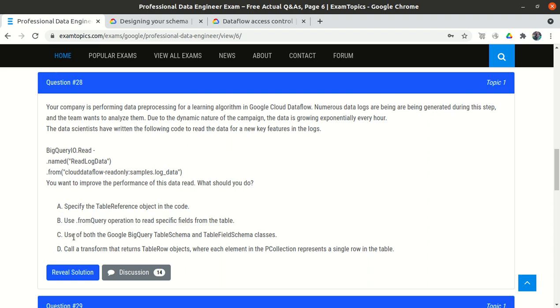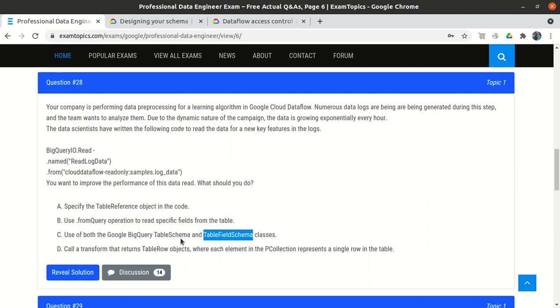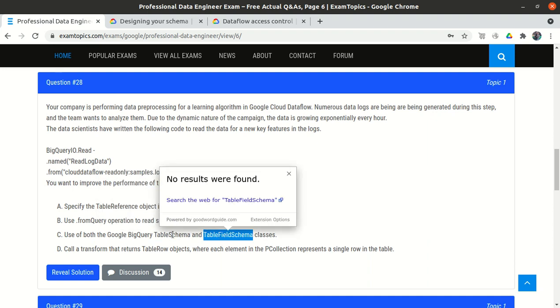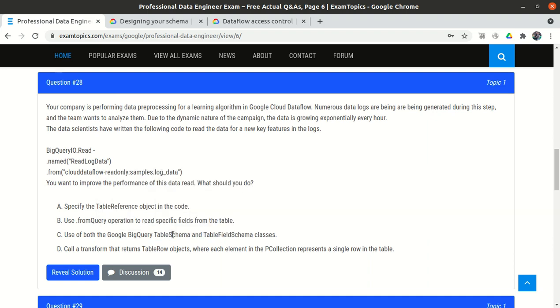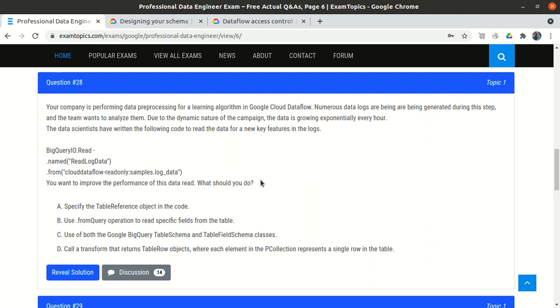The third option is to use both the Google BigQuery TableSchema and TableFieldSchema classes. These are Java classes, generally used to transform JSON data. But here nothing is mentioned about whether it is JSON, CSV, Parquet or Avro data. So this is not the correct option.